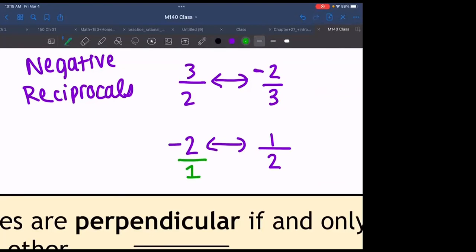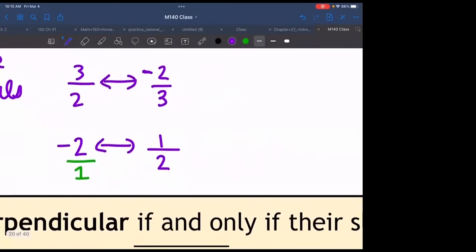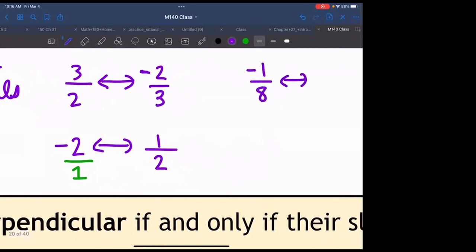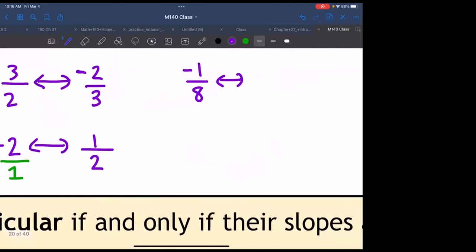Let's do another example, -1/8. What's the negative reciprocal of -1/8? 8, right? 8/1 or just 8. So I think we're all good on what a reciprocal and a negative reciprocal is. We just flip the sign and then swap the numerator and the denominator.